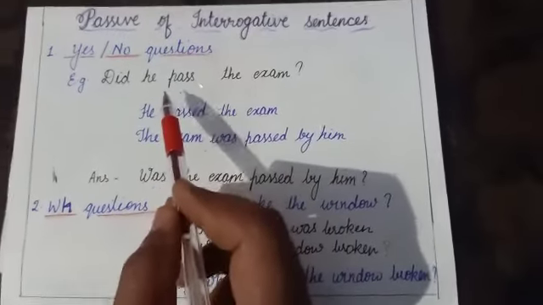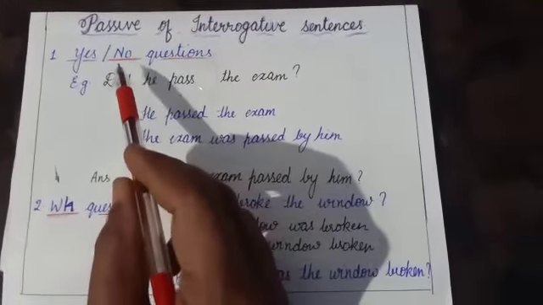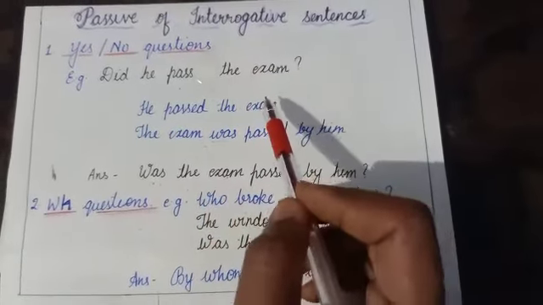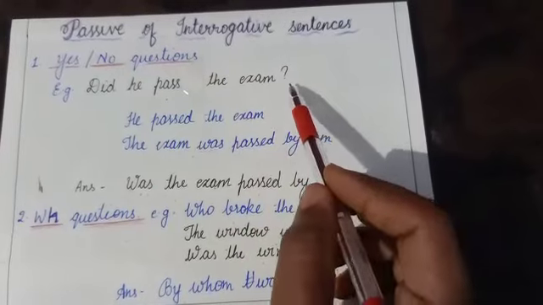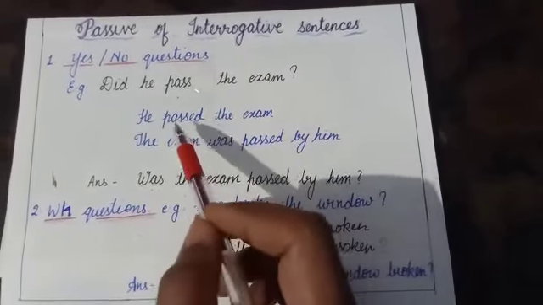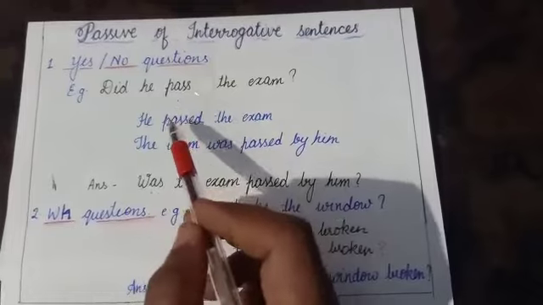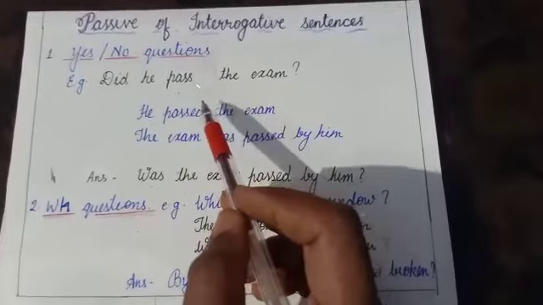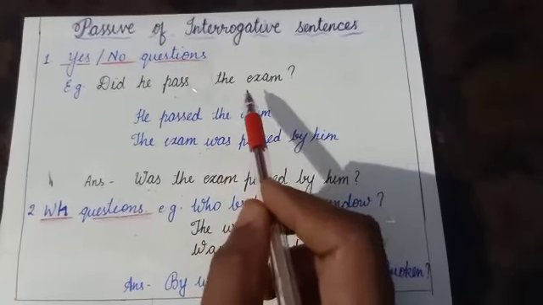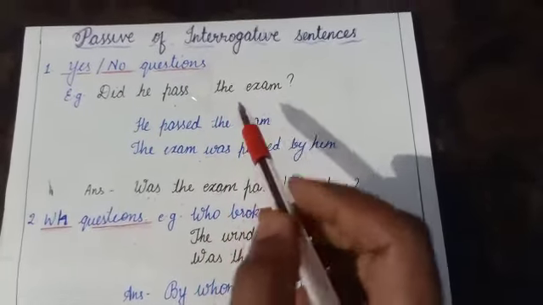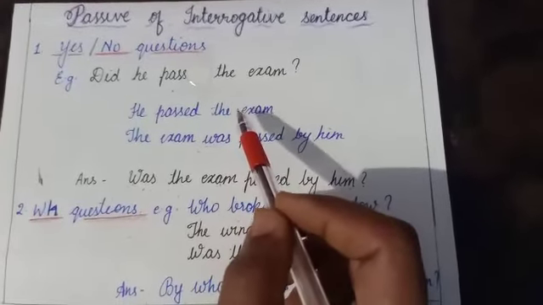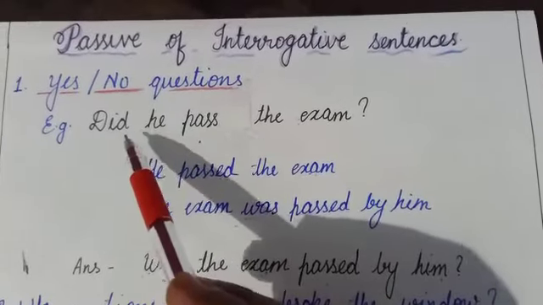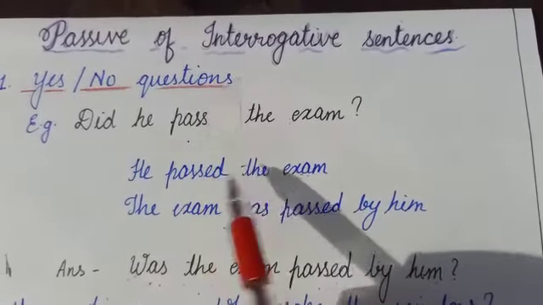In this type of sentences, the primary auxiliary like do, does or did do not appear in the passive voice. In present indefinite tense, we use is, am, are, and in past indefinite tense, was or were is used while making passive sentences. Making passive voice of interrogative sentences is a little bit confusing. For that reason, I have split it into 3 steps. The first one is remove did and change the sentence into assertive one.